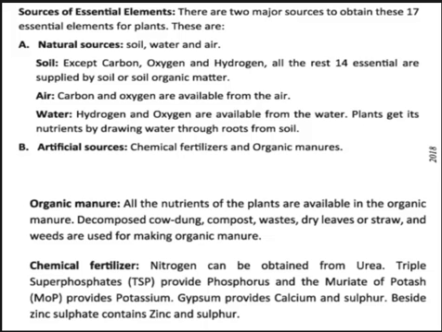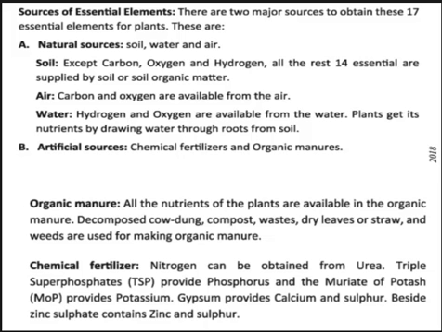Plants get their nutrients by drawing water through the roots from the soil. That means hydrogen and oxygen plants can take from water by absorbing through the roots from the soil. Artificial sources: chemical fertilizer and organic manures. So we get two ways from artificial sources. One is organic manure.